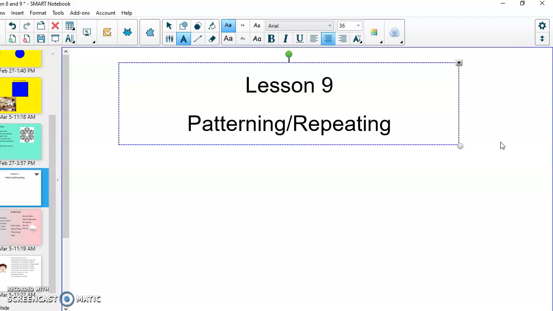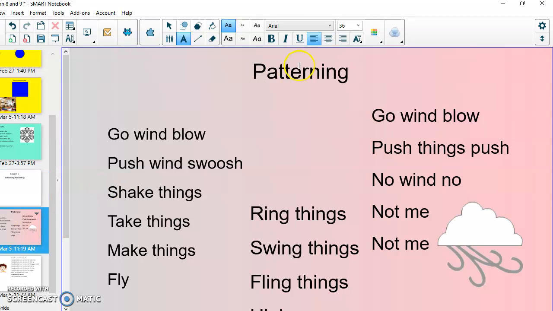Today we are going to look at patterning and repeating in a poem, and then you are going to try to do one on your own. So what's patterning and repeating? That means in a poem you have something that is continuously said over and over, but sometimes in a little bit of a different way.